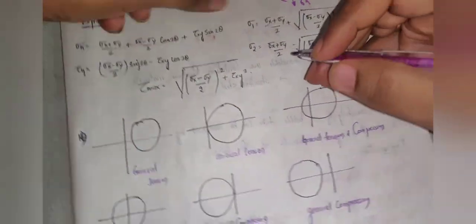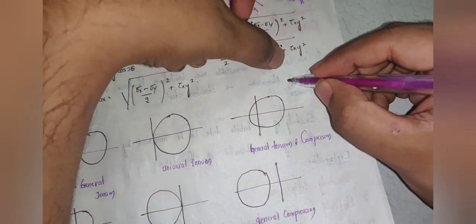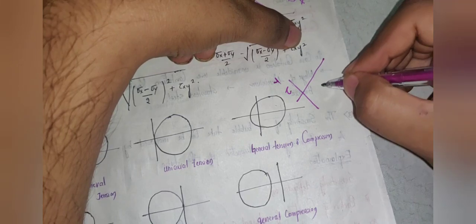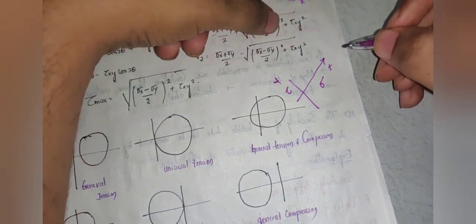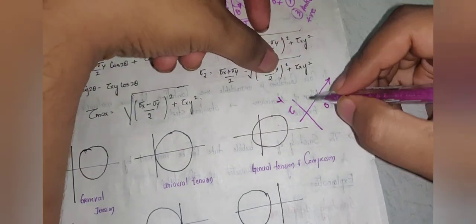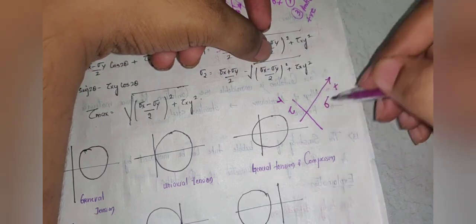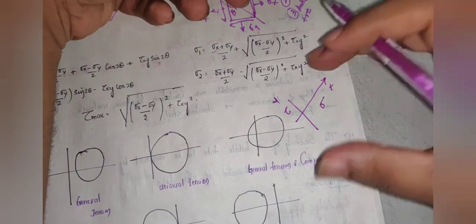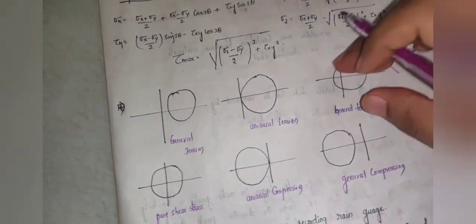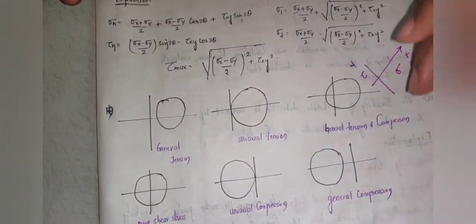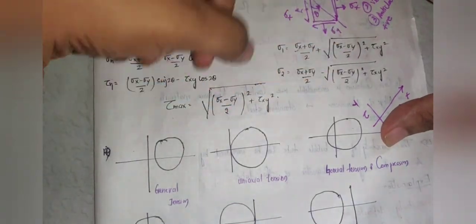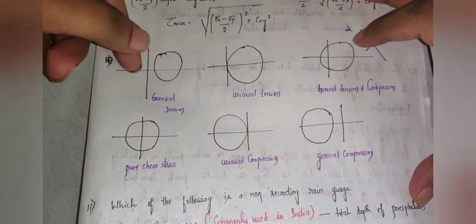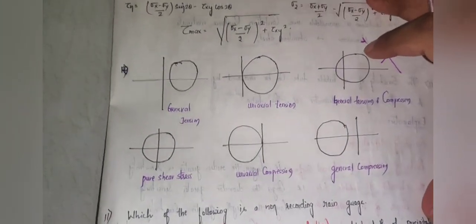So the Mohr circle is always drawn with respect to what? If this is the y-axis, it is with respect to tau, and the x-axis is with respect to sigma. When the values of sigma x and sigma y are given, I will not go much into detail here. If sigma y is absent or tau is absent, the conditions of Mohr circles that may arise depend completely on the equations. So this is the analytical part, and this is the graphical method. Some standard cases are represented here, you can have a look.